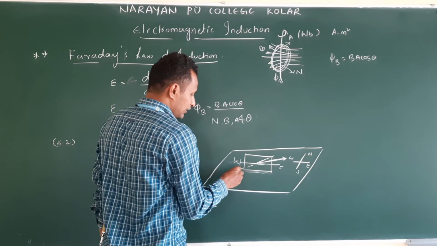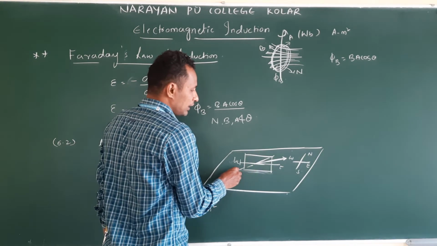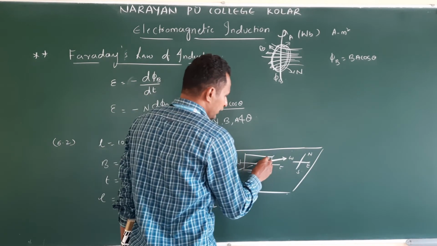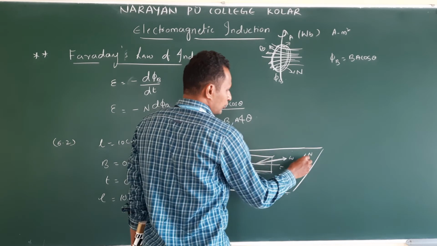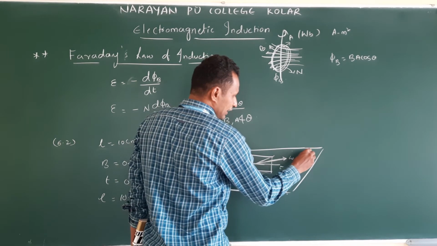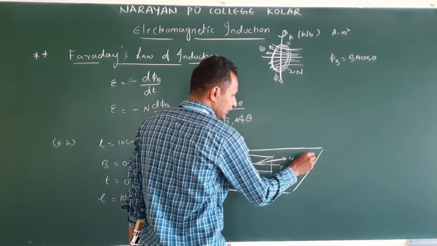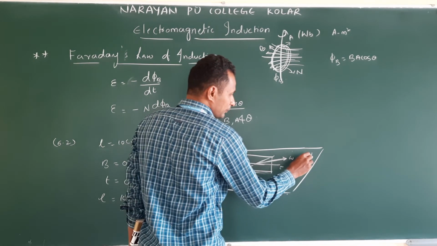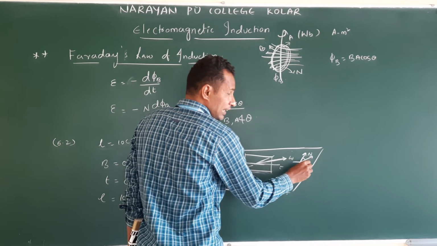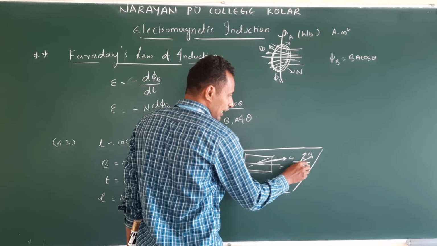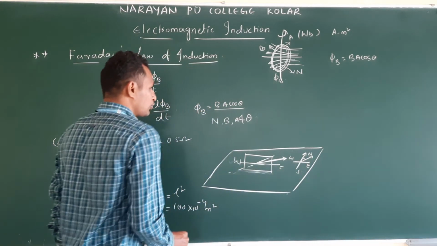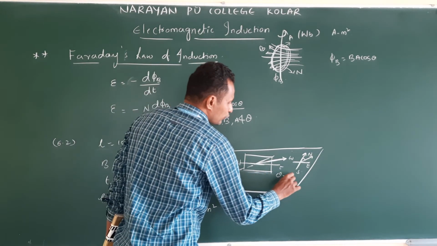Clear? Or south direction. Understand? So if you take the north direction, here area vector is acting in north direction. Clear? Field is acting northeast. What is the angle between them? North and east is 90 degree, but field is acting between north and east. It is 45.